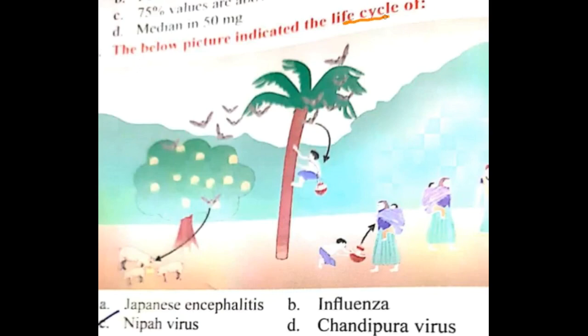The picture given below is a life cycle of... So here, if you see, these are actually bats which are feeding on fruits. So these are fruit bats. On eating fruit, this disease is transmitted by fruit bats. So obviously it is Nipah virus, which is a zoonotic disease transmitted by large fruit bats. Then next question.